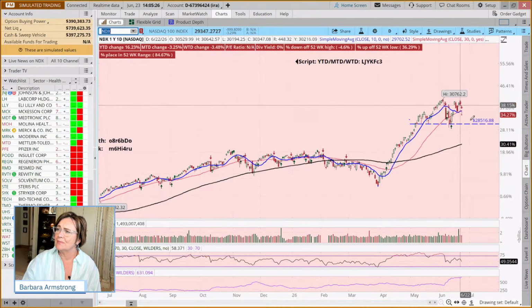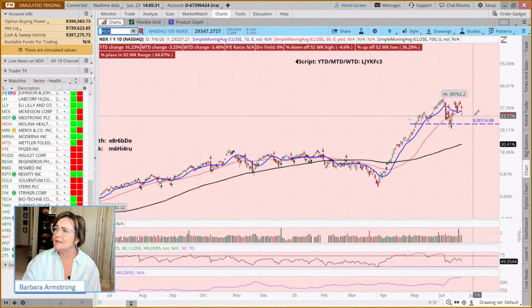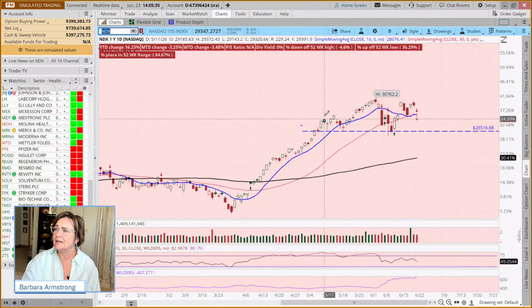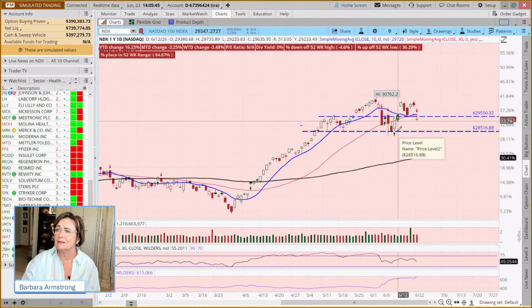So we're seeing this inverted hammer candle. This could say, hey, this could be finding support here. We draw a line here. It's broken below that. Today it closed below that. So, here's the next support level.